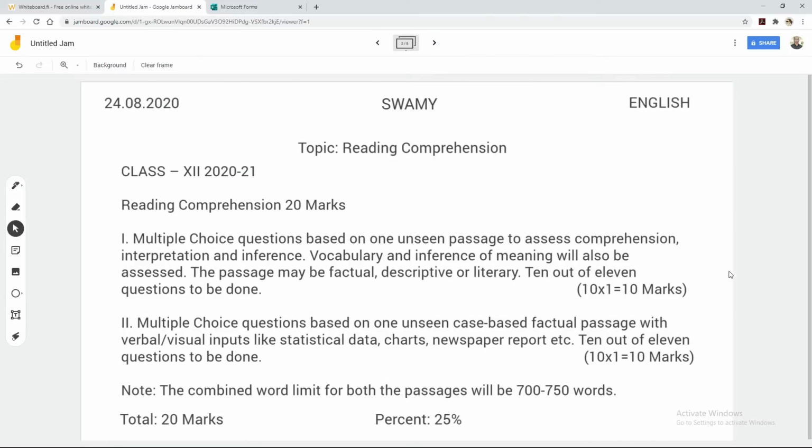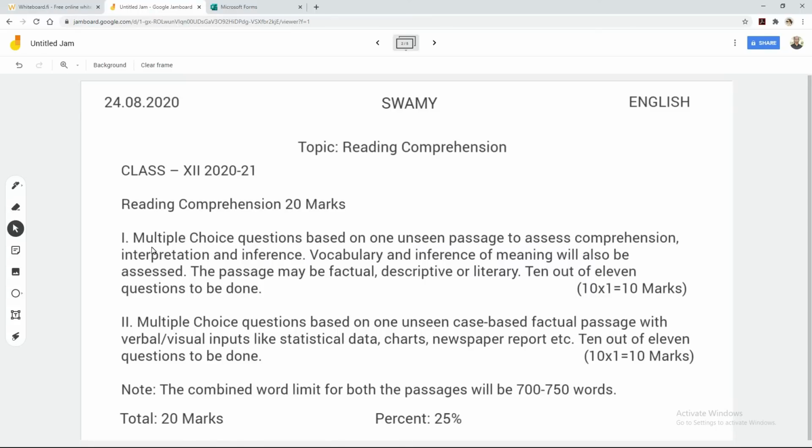Now let's go to class 12 students. According to the revised syllabus for class 12, reading comprehension is for 20 marks, excluding note making. That means note making is not in for class 12 students this year. So under reading comprehension, question number 1, multiple choice questions based on one unseen passage to assess comprehension, interpretation and inference. Vocabulary and inference of meaning will also be assessed. The passage may be factual, descriptive or literary. 10 out of 11 questions to be done.